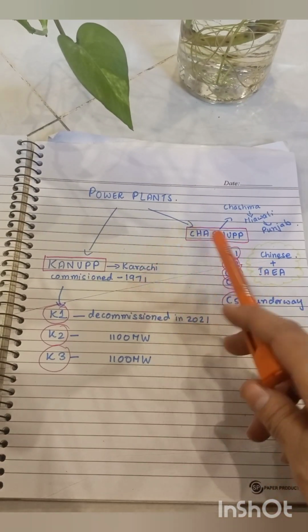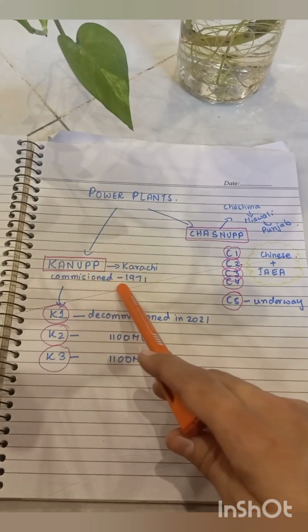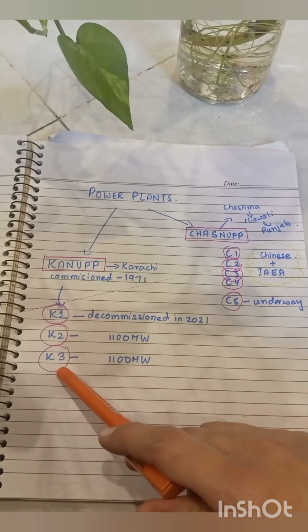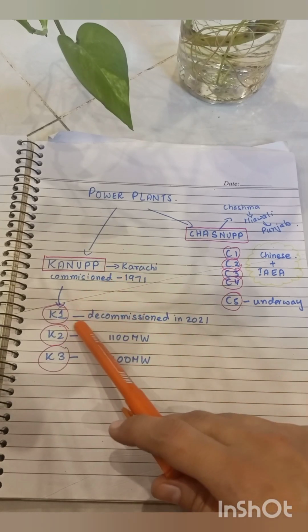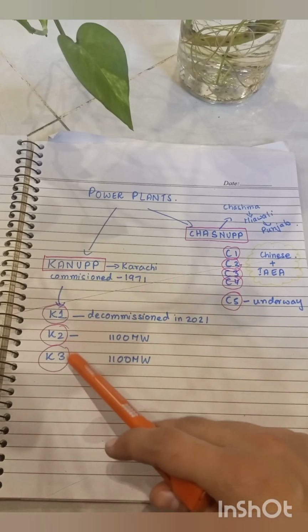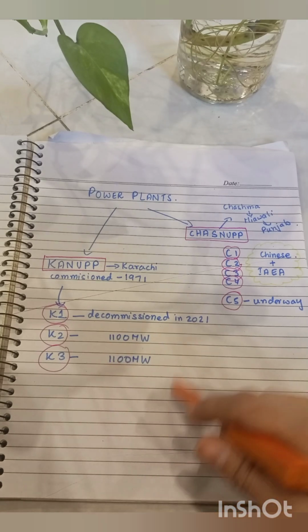There are two nuclear power plants in Pakistan. One is the Kanupp Karachi nuclear power plant. It was commissioned in 1971. There are three reactors, K1, K2, K3. It was established in collaboration with China, and K1 was decommissioned in 2021. K2 and K3 are operational and they produce around 1100 megawatts of energy.